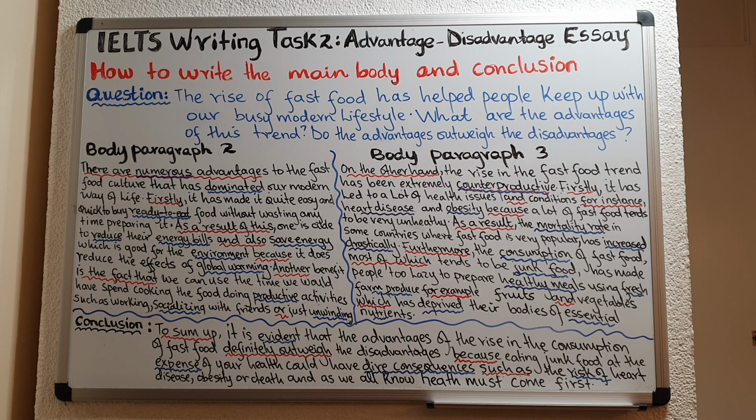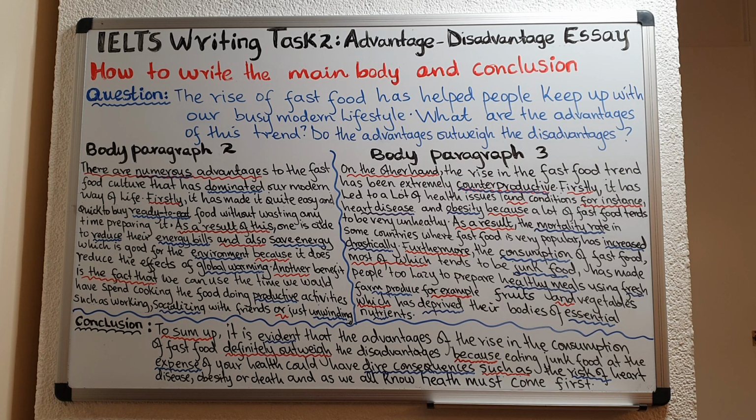And that's why I had, there are numerous advantages to the fast food culture that has dominated our modern way of life.